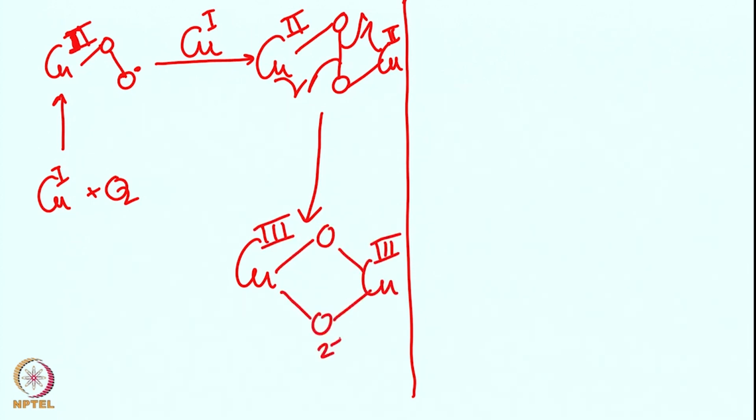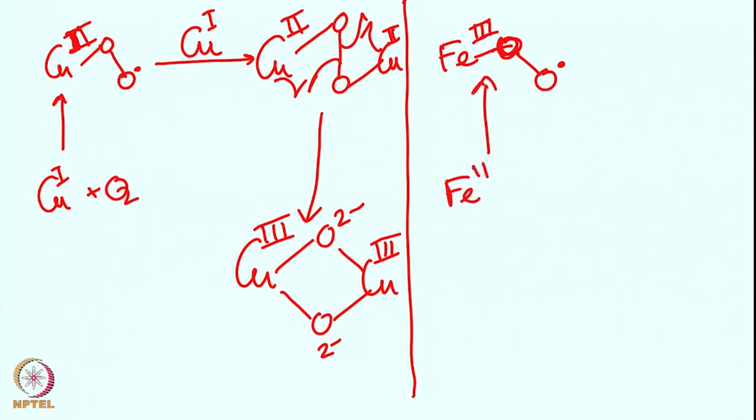So, this is oxygen 2 minus, this is oxygen 2 minus, right. So, similar thing you have seen in case of iron, iron 2 plus, let me draw the similar intermediate, iron 3 would be there, similar looking intermediate if we are trying to draw iron 2 is reacting with oxygen, right.